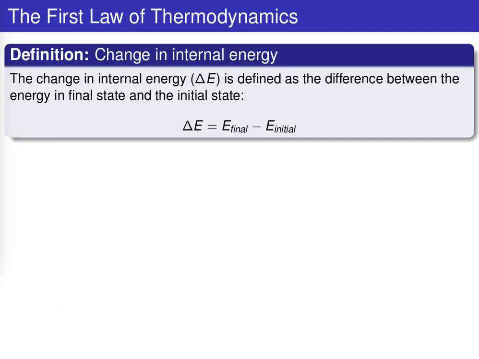With that, we're in a position to start building up the first law of thermodynamics. The first thing I want to put out there is the concept of a change in internal energy. Internal energy is a state function, which means we can define any change for any physical or chemical process as delta E by just looking at the final and initial states. We don't care how the system got from one state to the other.